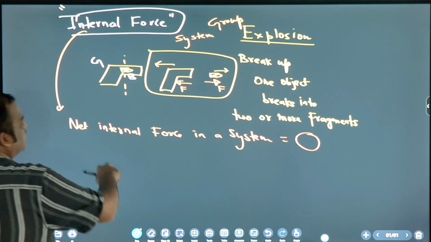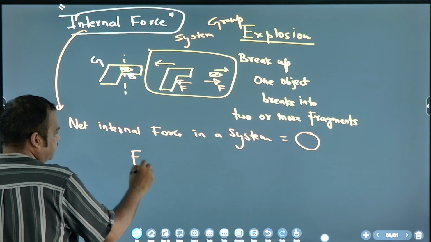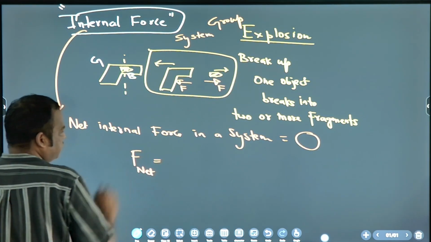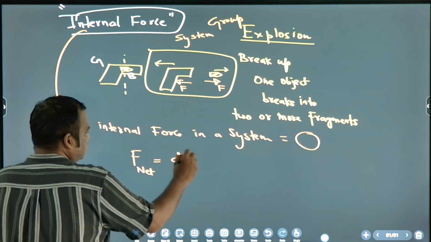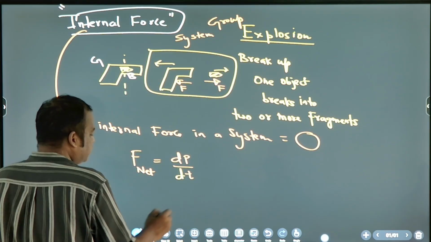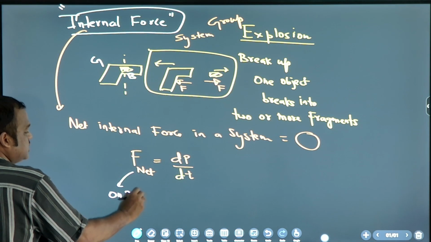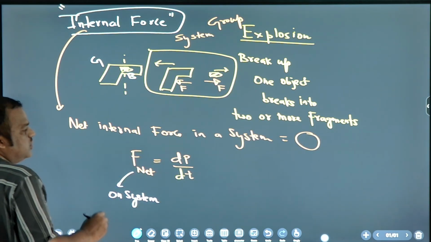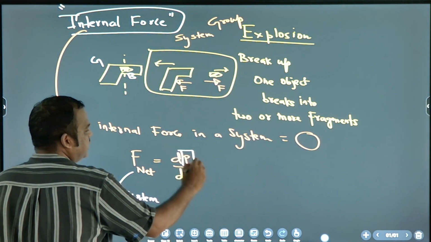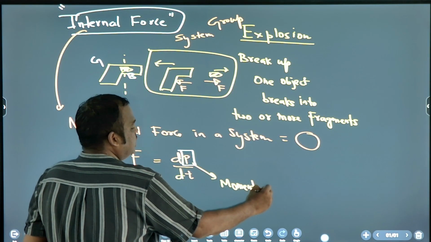So that's why momentum is conserved, because we know that net force is equal to dp by dt, but this is the net force on the system. Net force on system. And what is p here? Momentum of system.